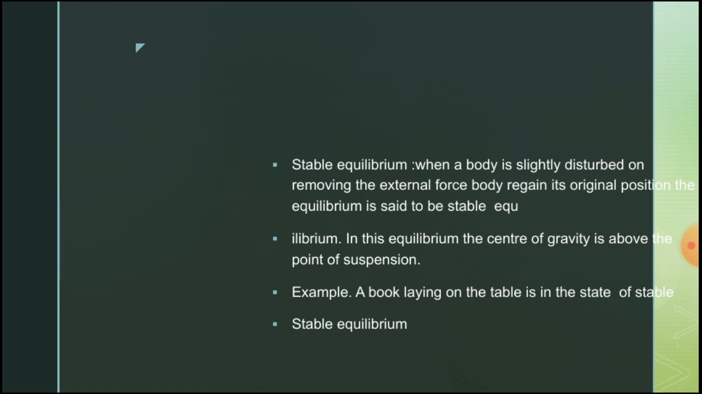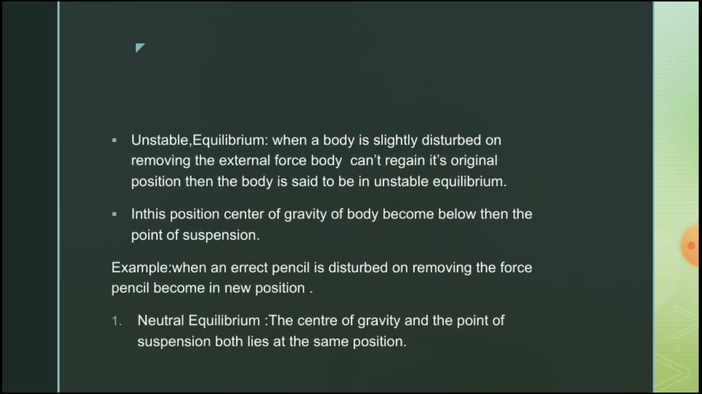Stable equilibrium: when a body is slightly disturbed, on removing the force, the body regains its original position. Then the body is said to be in stable equilibrium. In stable equilibrium, the center of gravity of the body is raised, or high, from the point of suspension. For example, a book laying on the table, if it is slightly disturbed from its corner, on removing the force, it regains its original position. So the book laying on the table is an example of stable equilibrium.